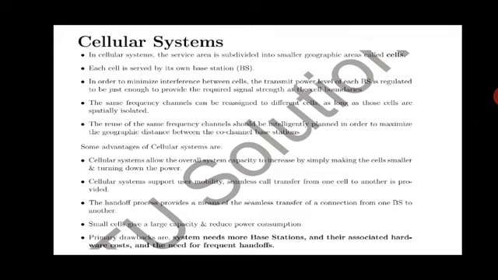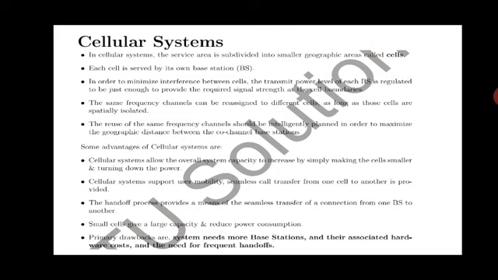Before we go into wireless communication, this is a basic fundamental operation. Service is given to the mobile phone in the form of cells. Now let us define what we mean by a cell. A service area is divided into smaller geographic areas called cells. Means if I have a geographic area, it will be divided into small sub areas, and each sub area is covered by radio waves. We call it a cell, and each cell is served by a base station, what you call a tower.